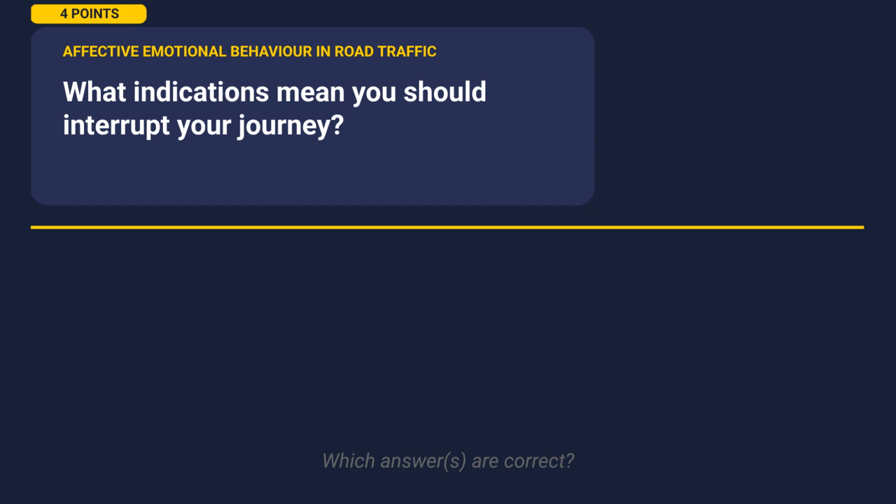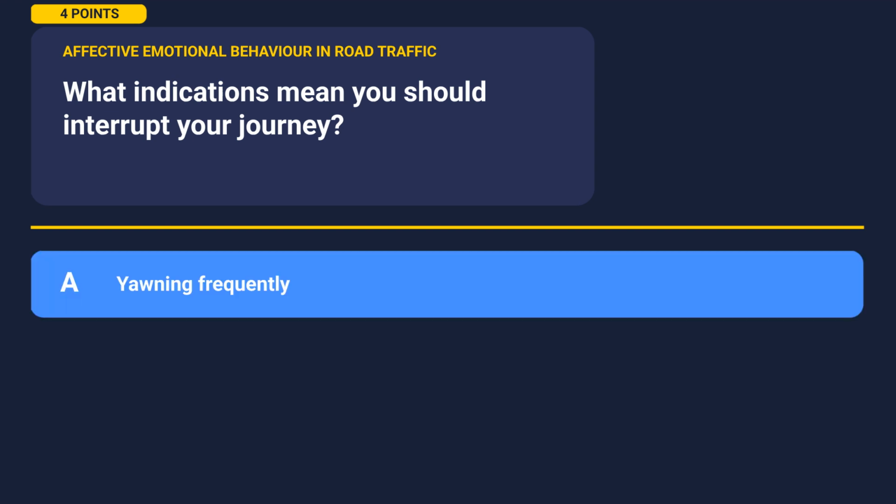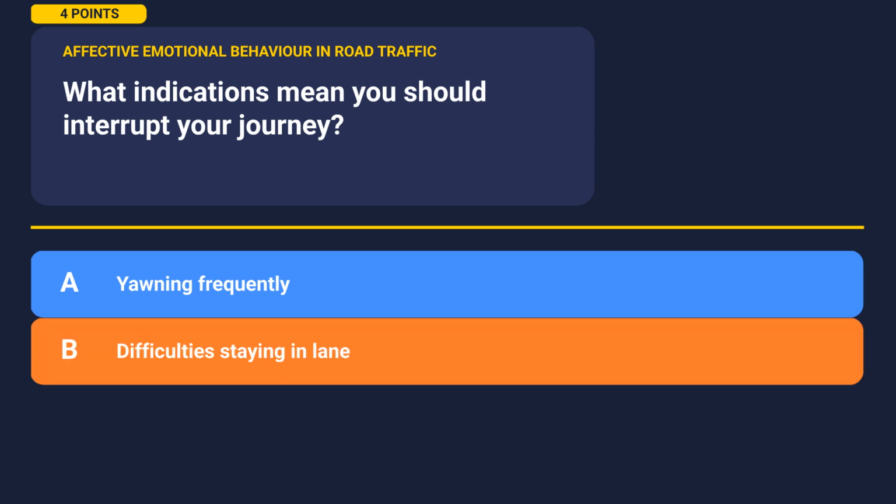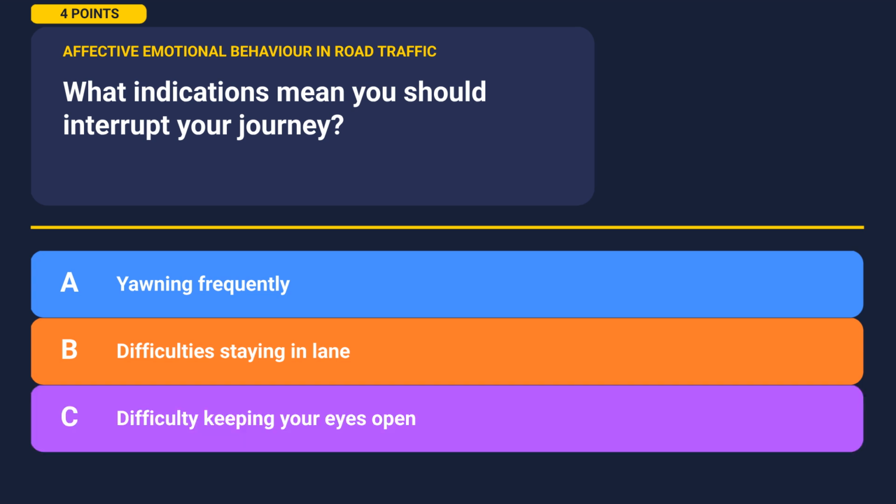Let's move on. What indications mean you should interrupt your journey? Take a moment to look at the options. Option A, yawning frequently. Option B, difficulty staying in lane. Option C, difficulty keeping your eyes open. Take your time, pause the video and think it through. Hit play when you're ready.